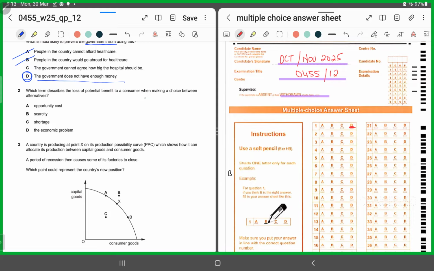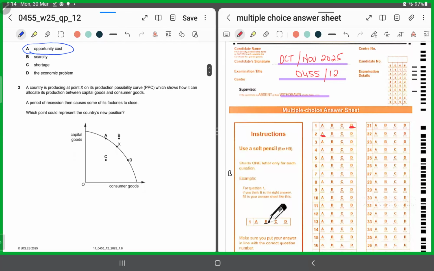Right? Opportunity cost. This is what a person incurs. Opportunity cost is the cost of the best alternative foregone when a choice is made. So whenever a choice is made by a person, what cost is incurred? Opportunity cost. Right? So for 2, it has to be A.